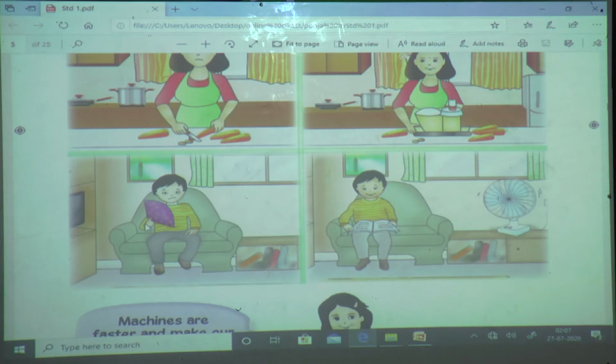This boy has to hold the fan in one hand. Then if he wants to do any work, he has to use only one hand. Then is it easy to work? No, it is not easy to work. But instead of this handmade fan, if he uses the electric fan, then by using both hands he can do whatever he wants.